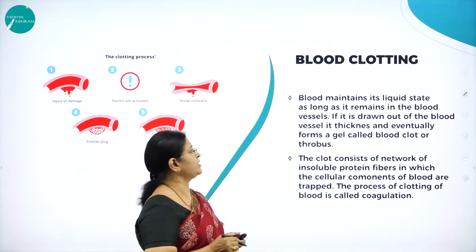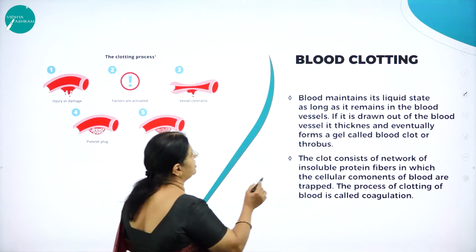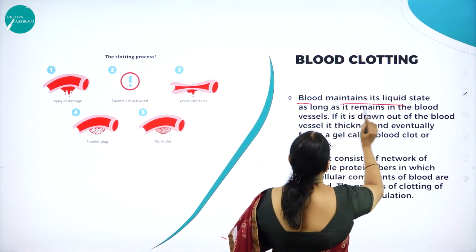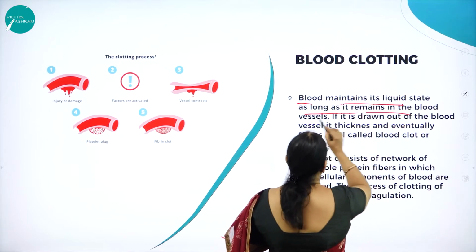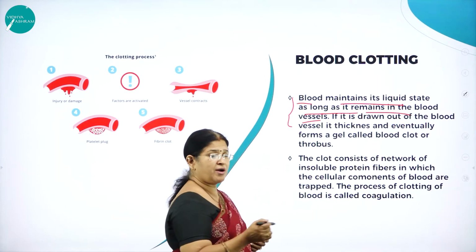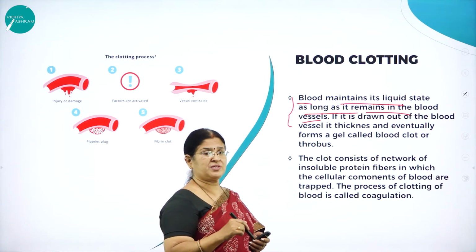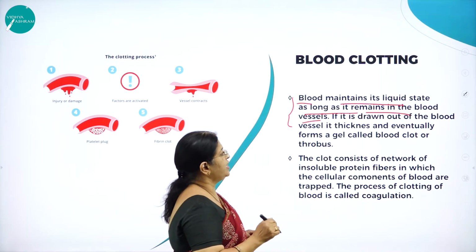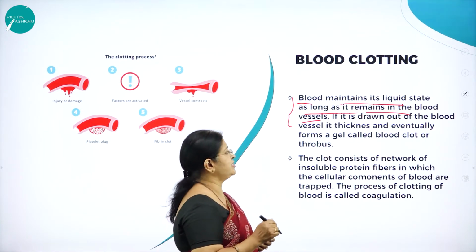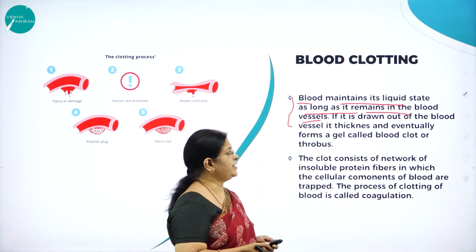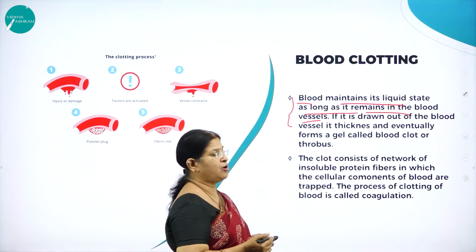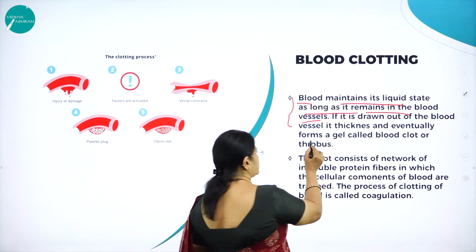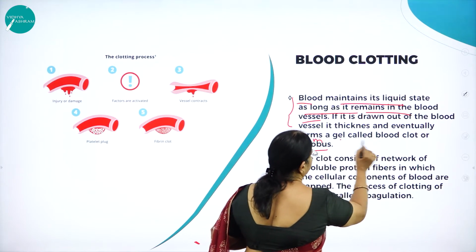Now, what is blood clotting? Here you can see the same picture. Blood maintains its liquid state as long as it remains in the blood vessels. If it is drawn out of the blood vessel, it thickens and eventually forms a gel called a blood clot, or thrombus.